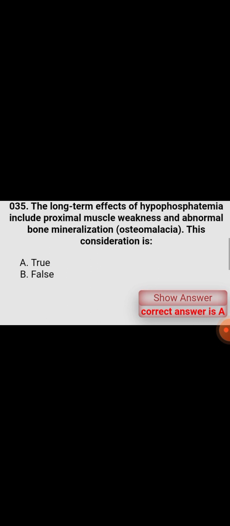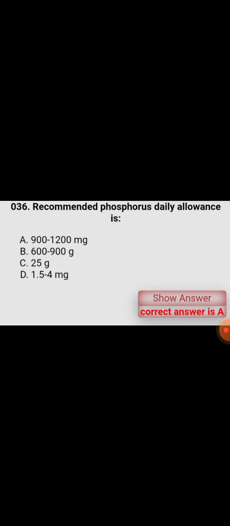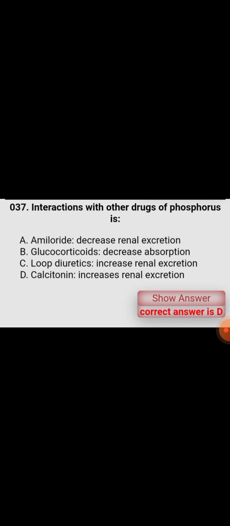The long-term effects of hypophosphatemia include proximal muscle weakness and abnormal bone mineralization. This consideration is true. Recommended phosphorus daily allowance is 900 to 1200 mg. Interactions with other drugs of phosphorus: calcitonin increases renal excretion.